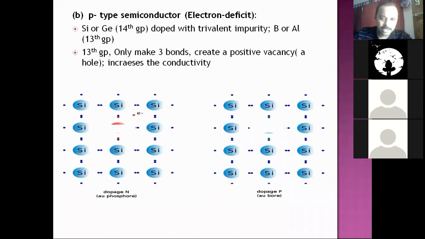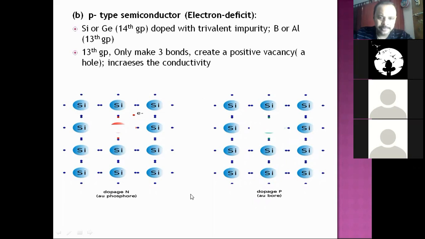This diagram depicts it neatly. In this first diagram, you just imagine this particle red. Actually, there is incompleteness here. This is phosphorus. This green tinge is there. Actually, this is boron, 13 group. And because of this phosphorus, there is an extra electron. 4 electrons of phosphorus are utilized. 1 electron is extra. In boron, 3 are used to make bonds. 1 is creating a positive hole. The electron of the neighboring silicon induces the positive hole here. This is the vacant space that is positive.